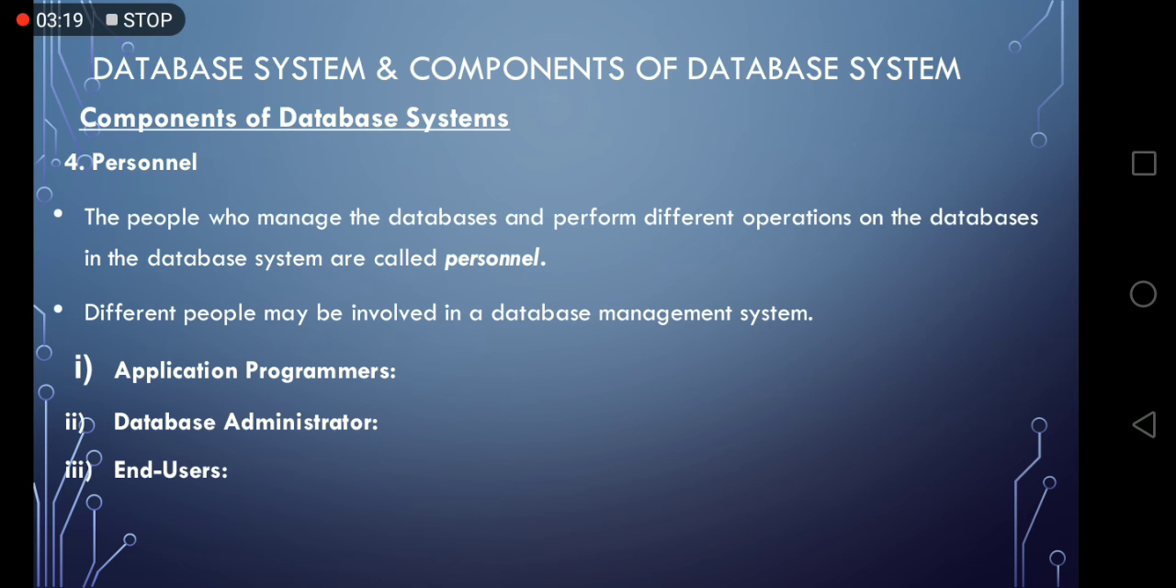Fourth component of database system is personnel. The people who manage the database and perform different operations on database are called personnel. They include application programmers, database administrators, and users.